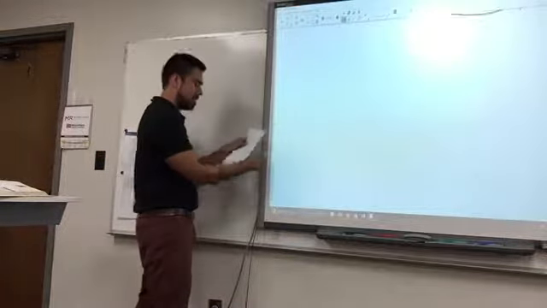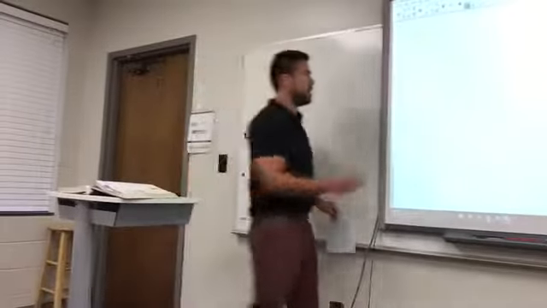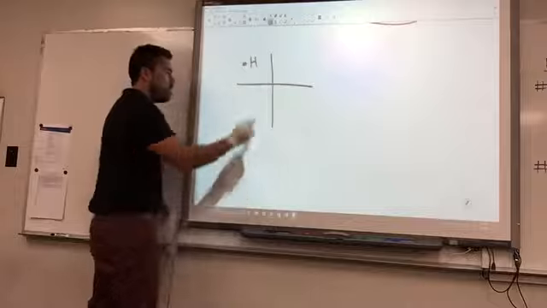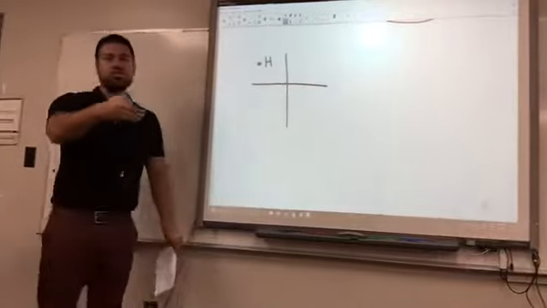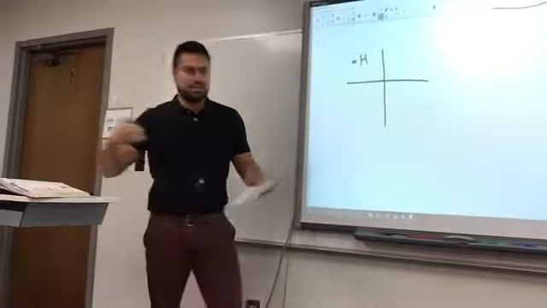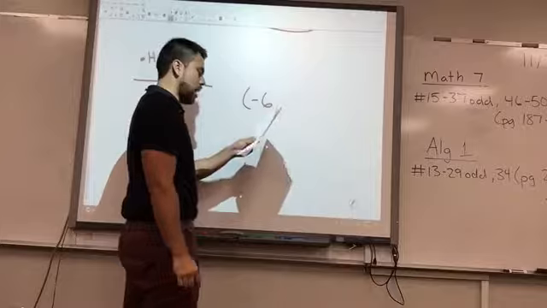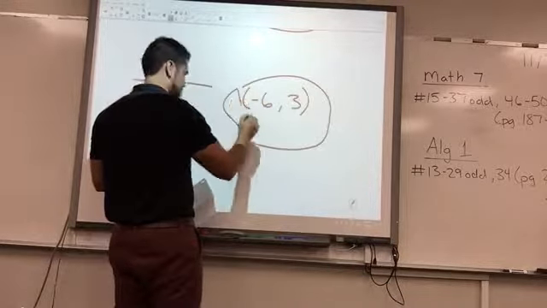All right, last one on this section. You have H, which is up here, somewhere up here. This is H. Okay, from the origin, you went which way? Left, and then you went up. So how many did you go to the left? 6. So that's -6. How much did you go up? 3. So it's +3, and then the letter.